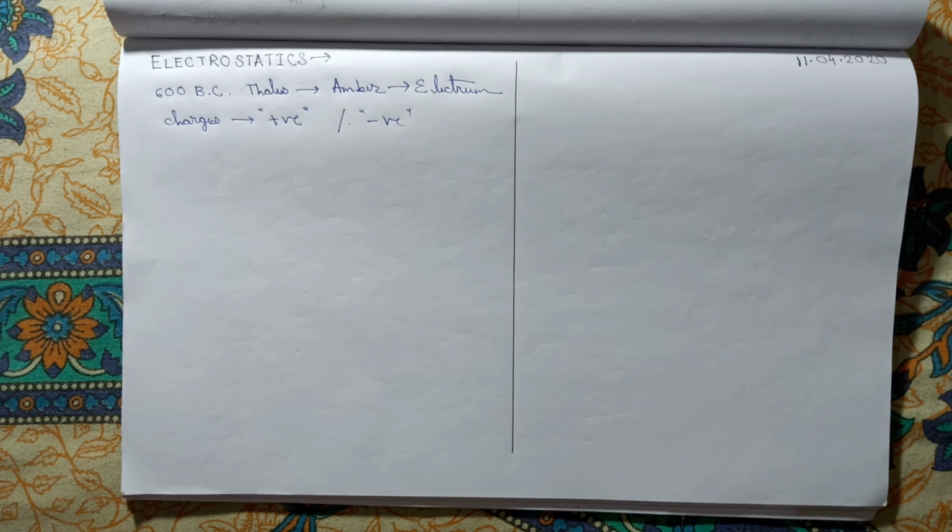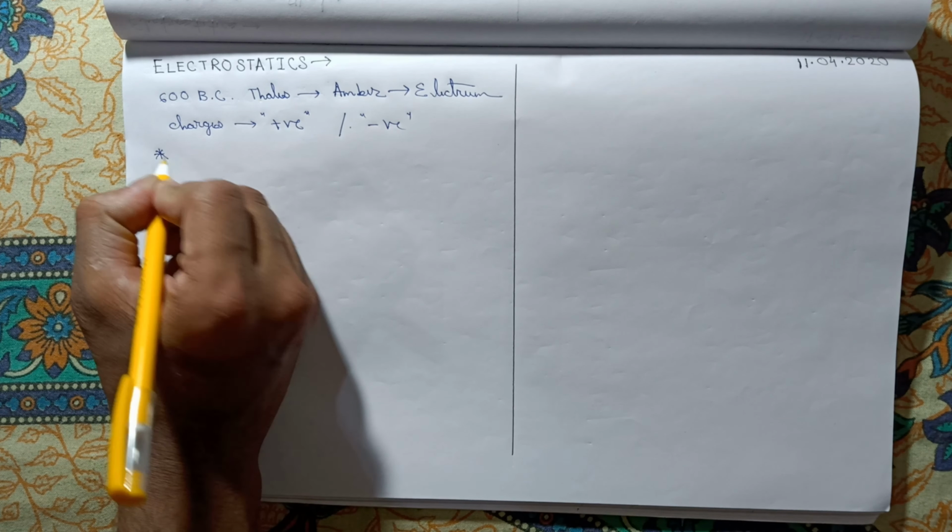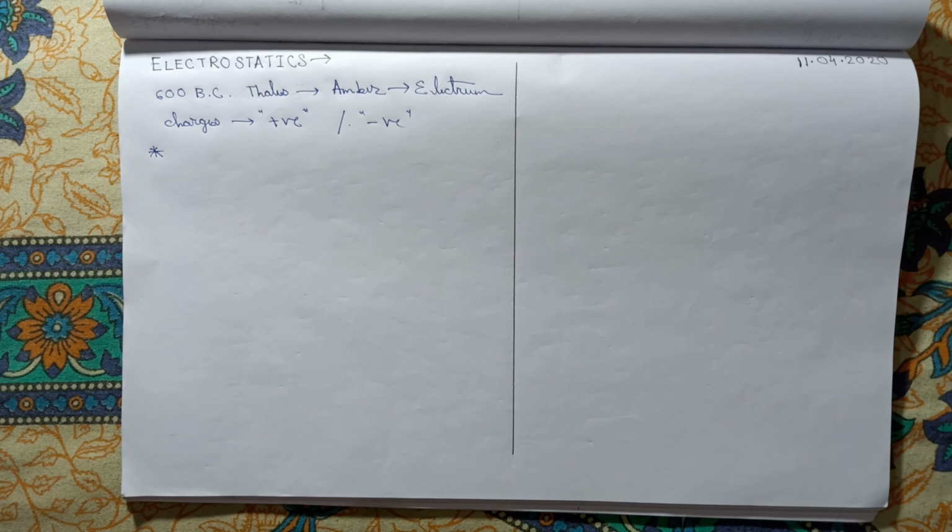When two objects are rubbed, due to frictional electricity, some mass also changes. How does mass change? In case of frictional electricity, the charge, actually the electron, is transferred from one body to another. Electrons are particles of some finite mass, so when some number of electrons transfer from one body to another, definitely some mass will change. The body which gains electrons will gain some mass, and the body which loses electrons will lose some mass.